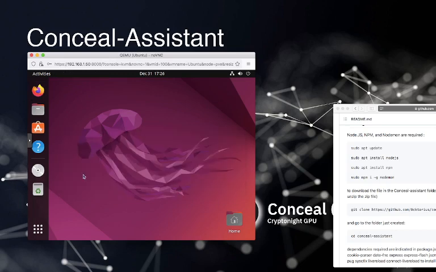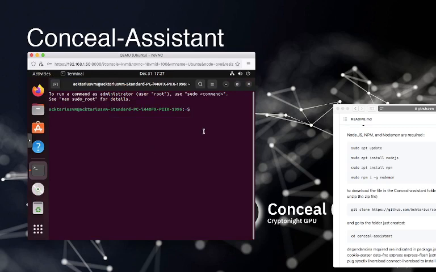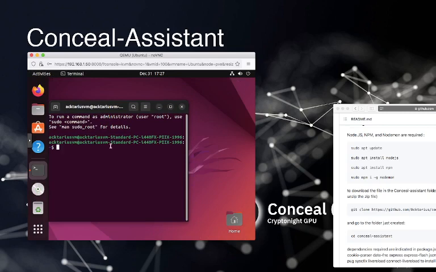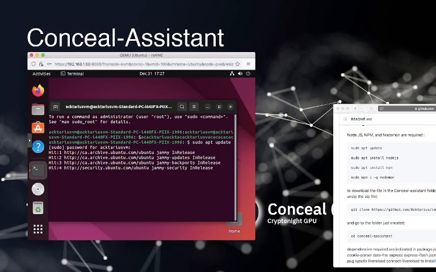So at first we're going to go in the terminal. For that we can go here on Show Application and click on Terminal. We can also click on Ctrl-Alt-T to open a terminal window. Let's resize that. And at first we're going to type sudo apt update. We're going to need to type our password here. Give it a few seconds.